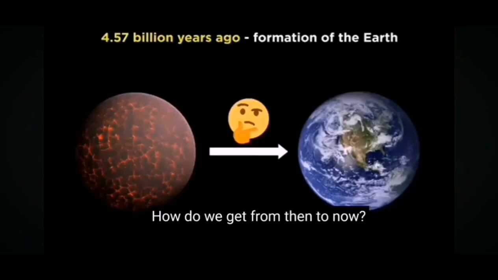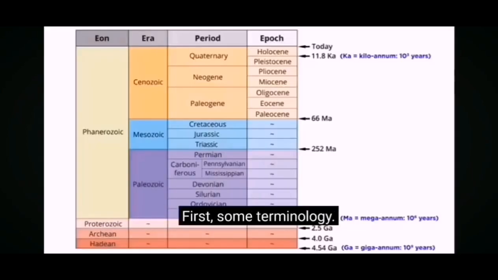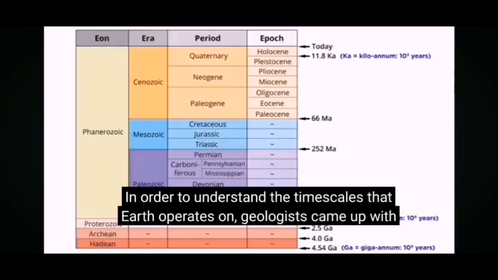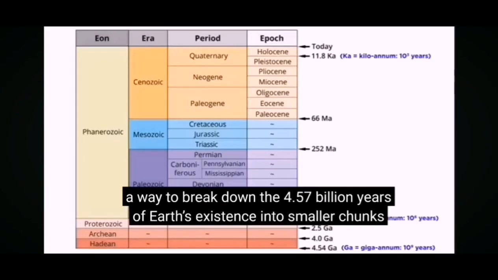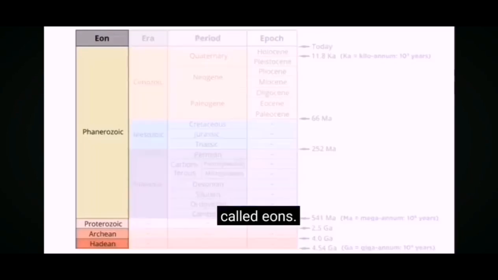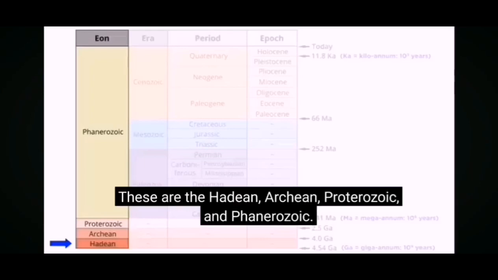How do we get from then to now? First, some terminology. In order to understand the timescale that Earth operates on, geologists came up with a way to break down 4.57 billion years of Earth's existence into smaller chunks called eons. There are four eons: Hadean, Archean, Proterozoic, Phanerozoic.